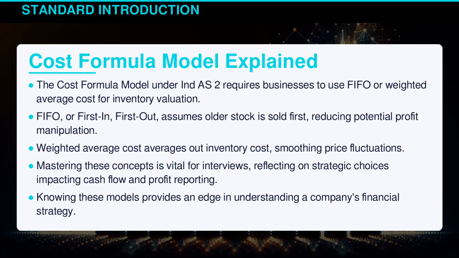The cost formula model under Indian Accounting Standard 2 requires businesses to use FIFO or weighted average cost for inventory valuation. FIFO, or first in, first out, assumes older stock is sold first, reducing potential profit manipulation. Weighted average cost averages out inventory cost, smoothing price fluctuations. Mastering these concepts is vital for interviews, reflecting on strategic choices impacting cash flow and profit reporting. Knowing these models provides an edge in understanding a company's financial strategy.